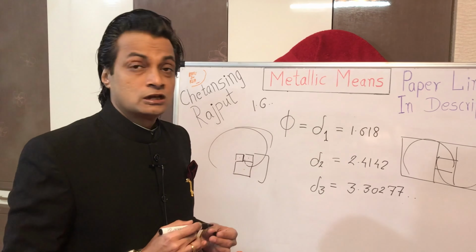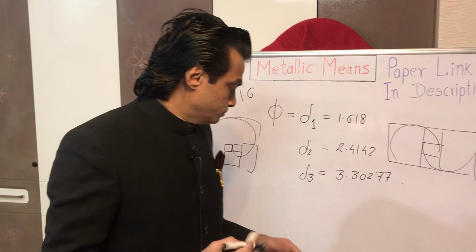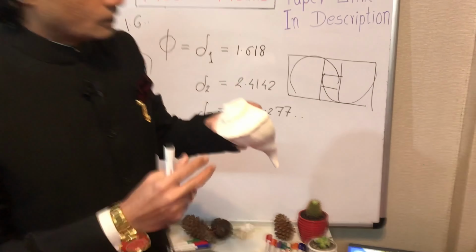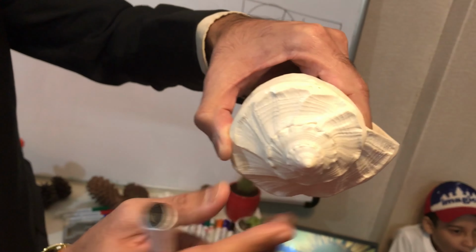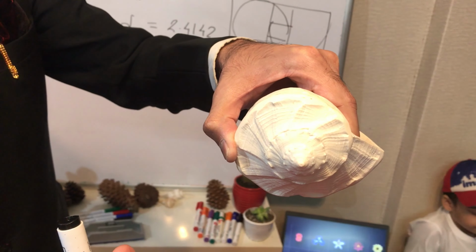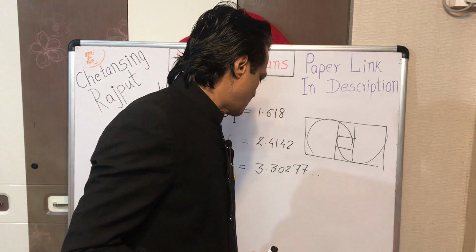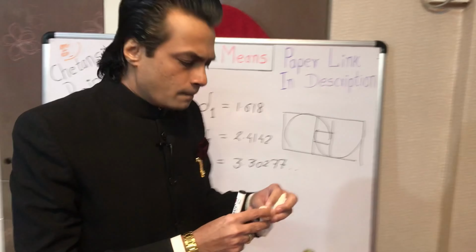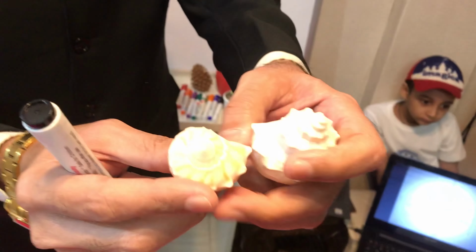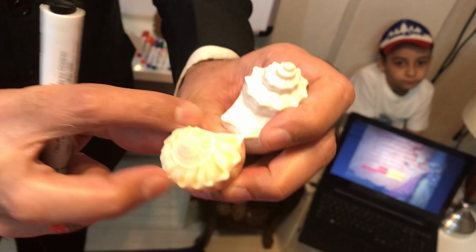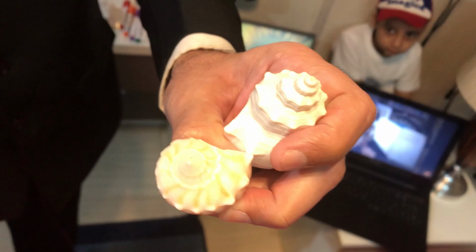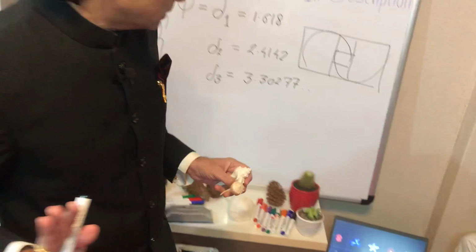Even the Nautilus shell spiral or the spirals in the shells like these, see, these are not golden ratio spirals. These are different types of logarithmic spirals. Different spirals we see in nature. Prima facie, all these spirals appear like golden spiral, but precisely they are not golden ratio spirals.